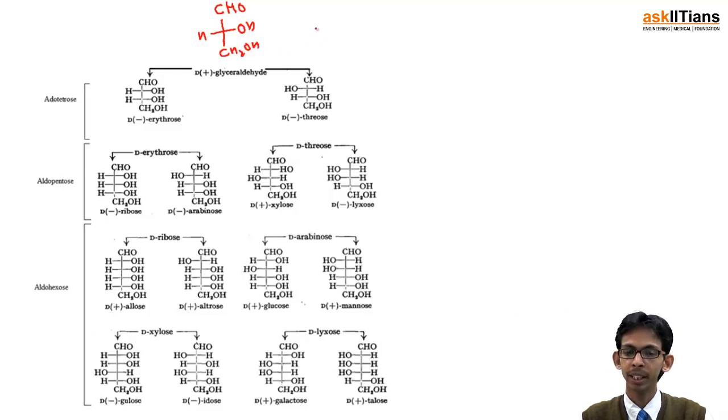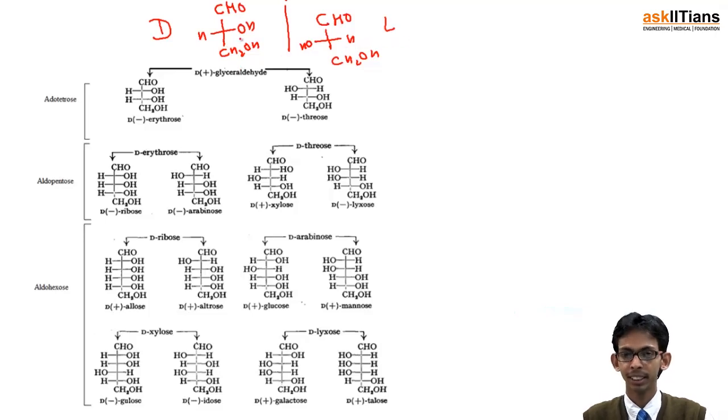Now this can be written in two forms, this form as well as we can write it in this form also, like CHO on this side, H on this side, and CH2OH on this side. This is known as D form, this is known as L form. So this is actually D-glyceraldehyde and this is L-glyceraldehyde.